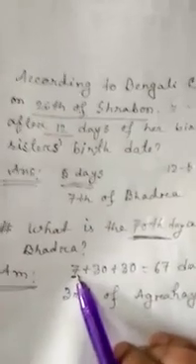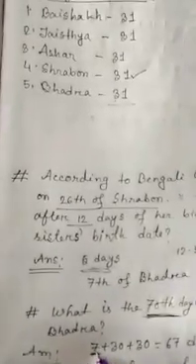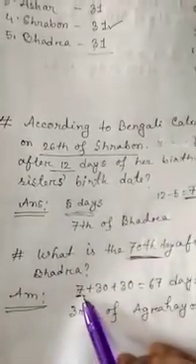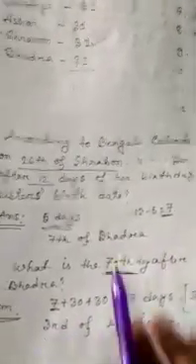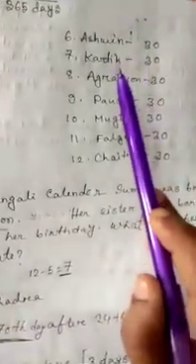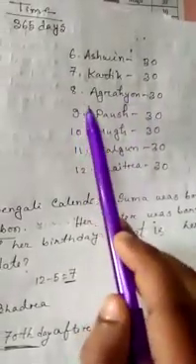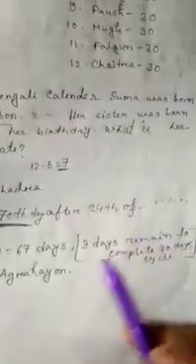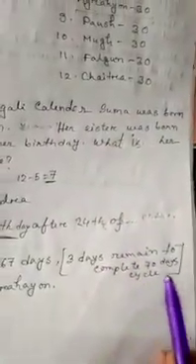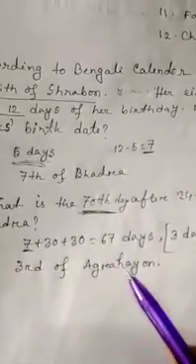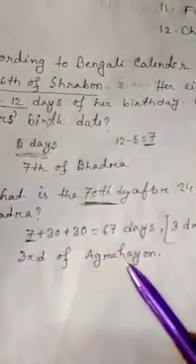Okay. So with 7 days the month Bhadra will be completed. After that 30 and 30, that means Ashwin and Kartik are gone. Now it is the turn of Agrahan. And 3 days remain to complete the day cycle. So it will be the 3rd of Agrahan.